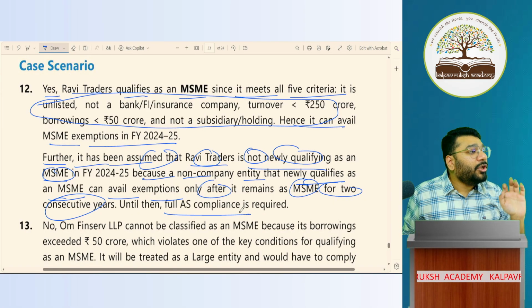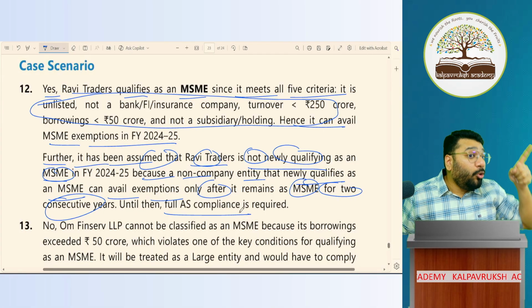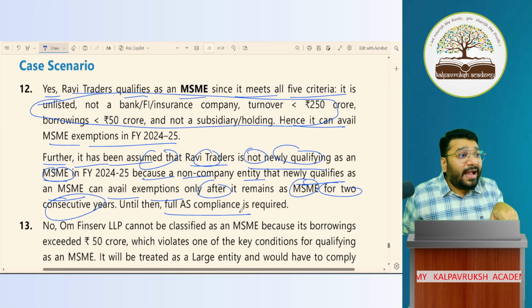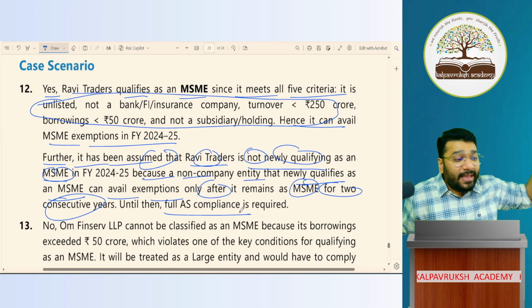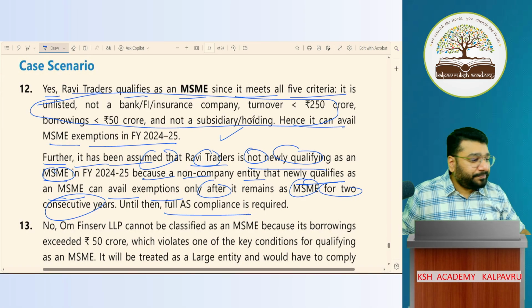Got it? Not got it? So in that year and next year, they should be MSME without exemption. So we're assuming that he was not coming under that category. Hence, exemption is available like they did to state and come.